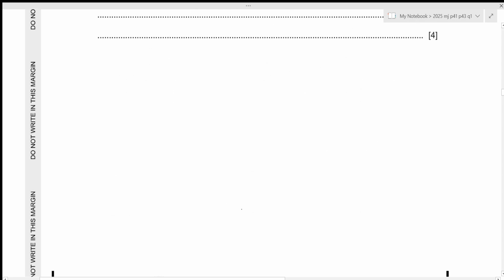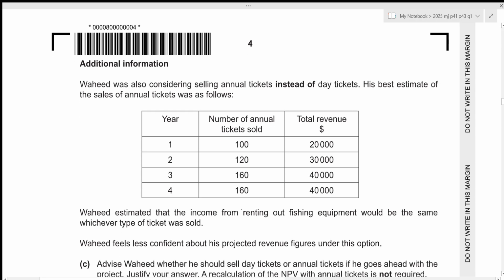Let's move towards the next one. We have some additional information. Wahid was also considering selling annual tickets instead of day tickets. All of the calculations that we did previously were for the day tickets. His best estimate of the sales of annual tickets was as follows. So we have the number of annual tickets sold as well as the total revenue. Wahid estimated that the income from renting out fishing equipment would be the same, whichever type of ticket was sold. Wahid feels less confident about his projected revenue figures under this option.